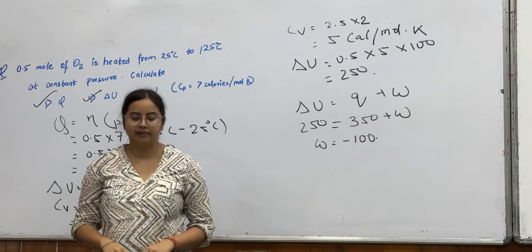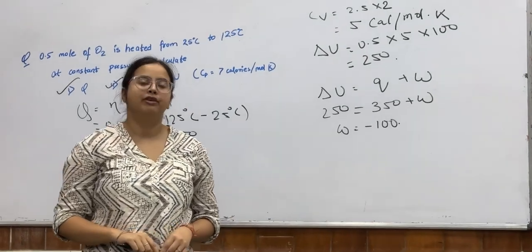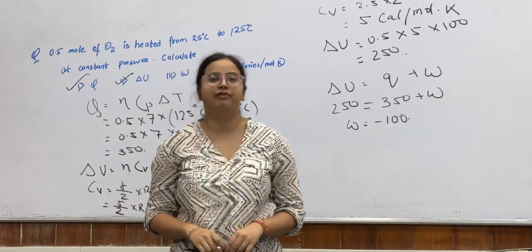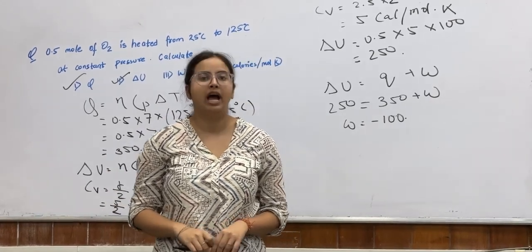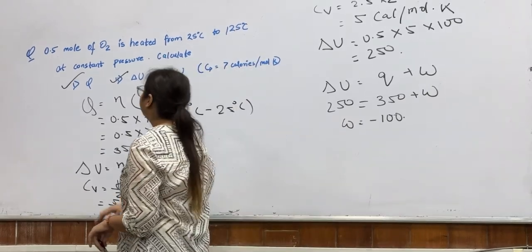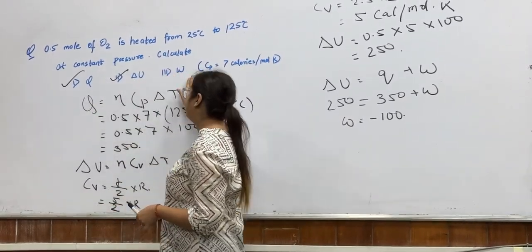So in this way, we conclude our first law of thermodynamics. In this lecture, we have seen what the first law of thermodynamics is, and how we can calculate all the three terms of the first law of thermodynamics, that is Q, delta U and W.